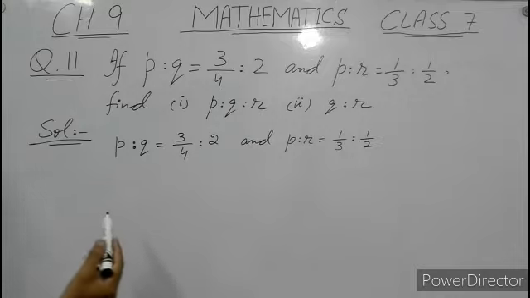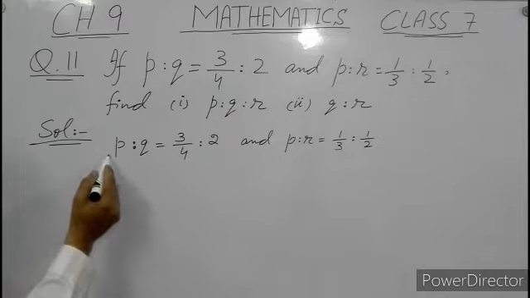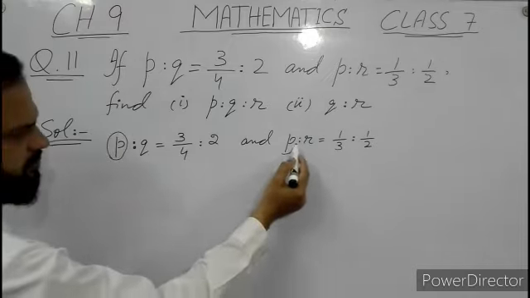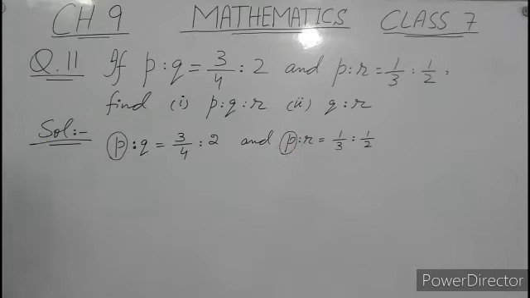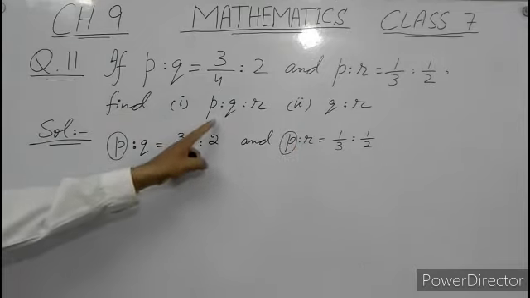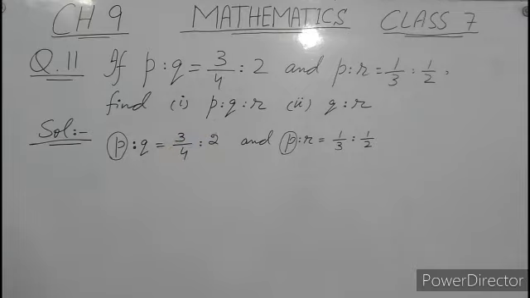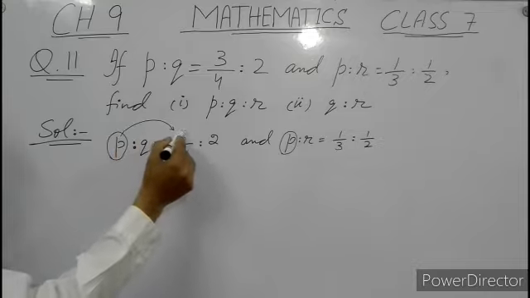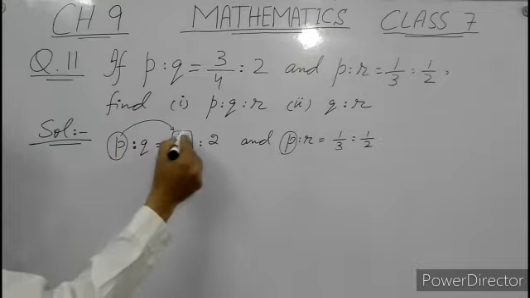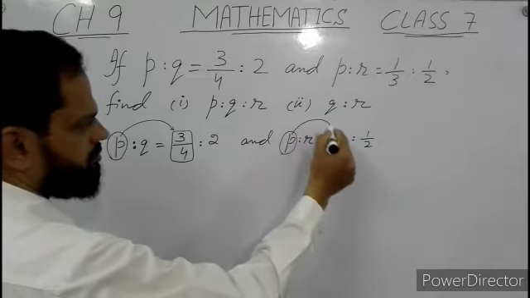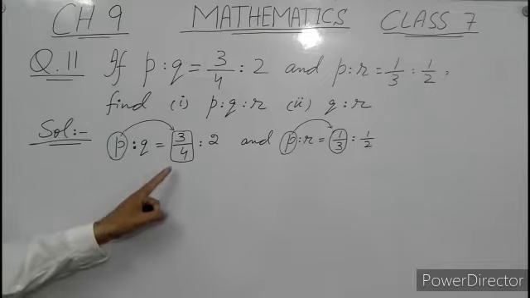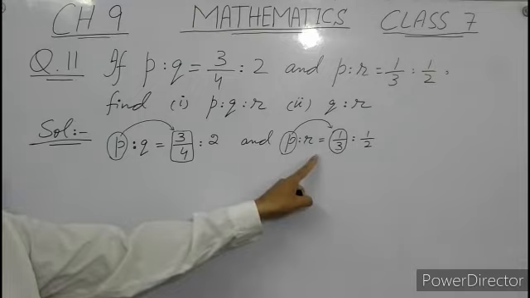In the given ratios, we have the same quantity named as P. So to find the combined ratio between P, Q and R, we will make the representation of P in both the ratios the same number. Here the representation of P is 3/4 and here is 1/3.